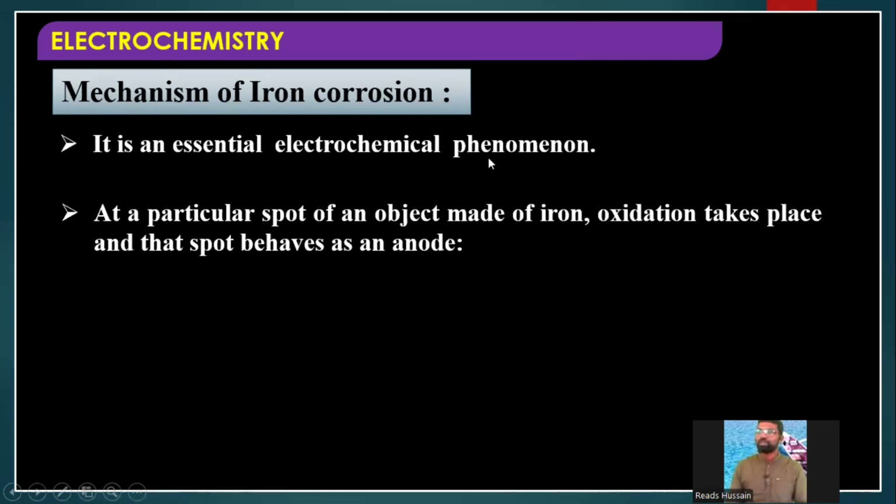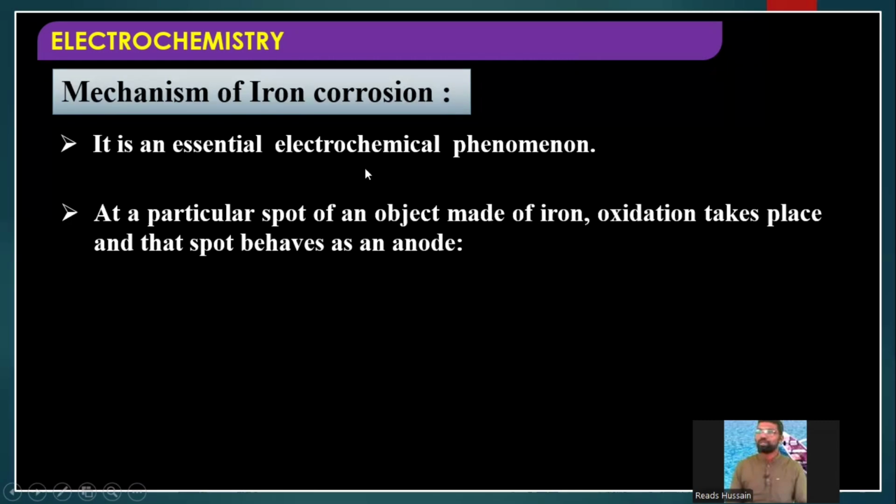Electrochemical phenomena mean that in all electrochemical processes, we have three important components. What are they? Anode, cathode, and electrolyte. Similarly, corrosion is also an electrochemical process. That means during corrosion, anode, cathode, and electrolyte will be there.